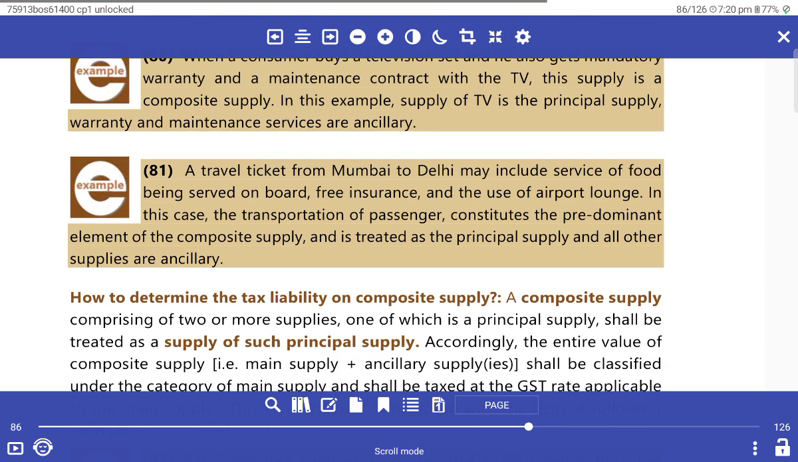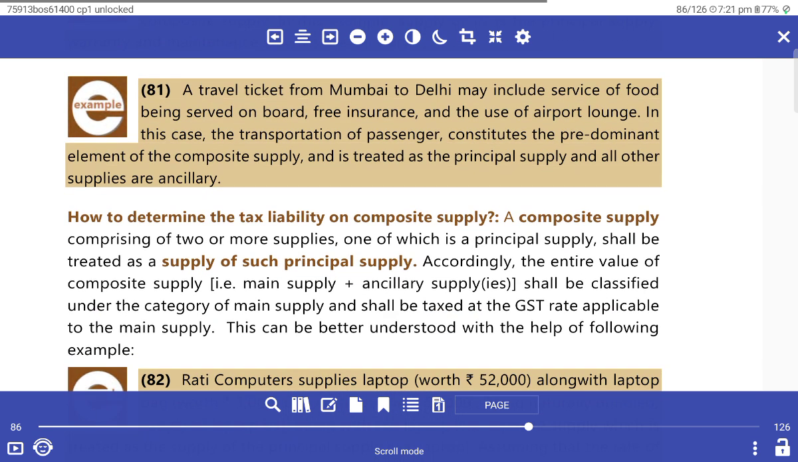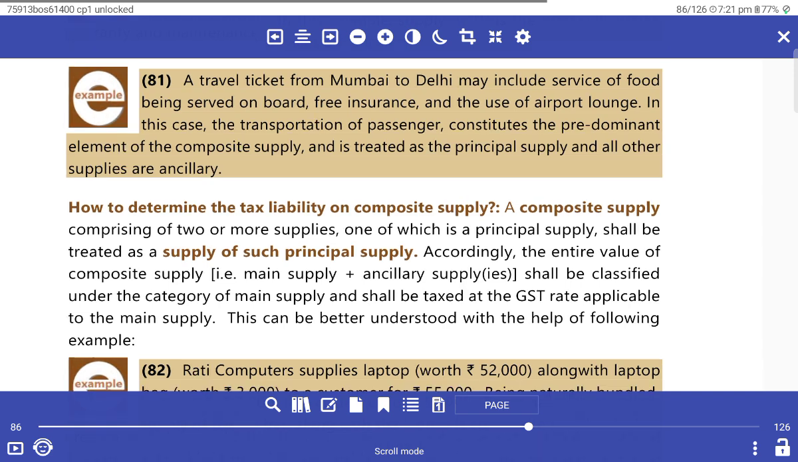A travel ticket from Mumbai to Delhi may include the service of food being served on board, free insurance, and the use of the airport lounge. In this case, the transportation of passengers constitutes the predominant element of the composite supply, and is treated as the principal supply along with the supply of auxiliary services.